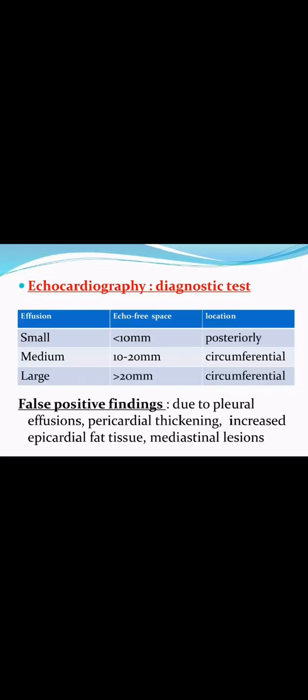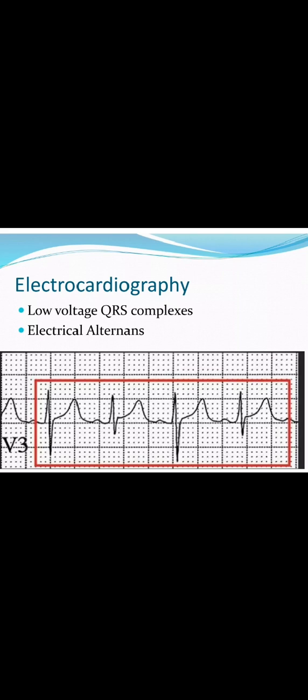Then in the echocardiography, we can see echo free space less than 10 millimeter. If the echocardiography shows less than 10 millimeter space, it means it is a small pericardial effusion. Then if the echo free space is between 10 to 20 millimeter, it is a medium type. Then if it is more than 20 millimeter, it is a large type of pericardial effusion. So mostly in electrocardiography, low voltage QRS complex can be identified with electrical alternans in the V3 lead.